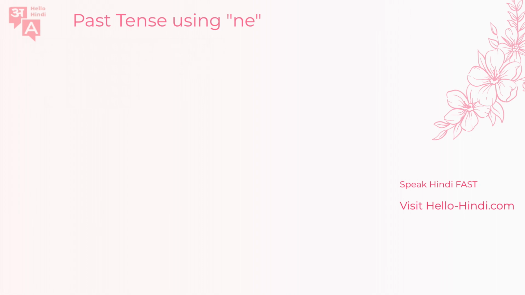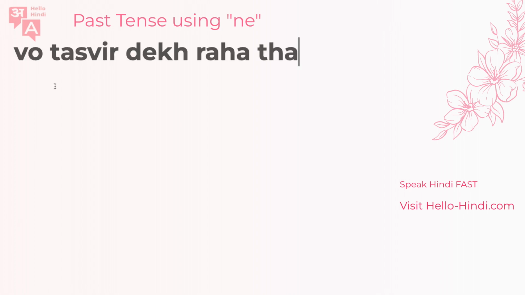Now it's time for us to interpret the Hindi. So let's see if we can understand what's going on here. Let's look at this first sentence. वो तस्वीर देख रहा था. Wo tasveer, tasveer is painting, and dekh, you know, is to see. What would this mean? And remember, it's tha and raha. So what would be the gender of wo?